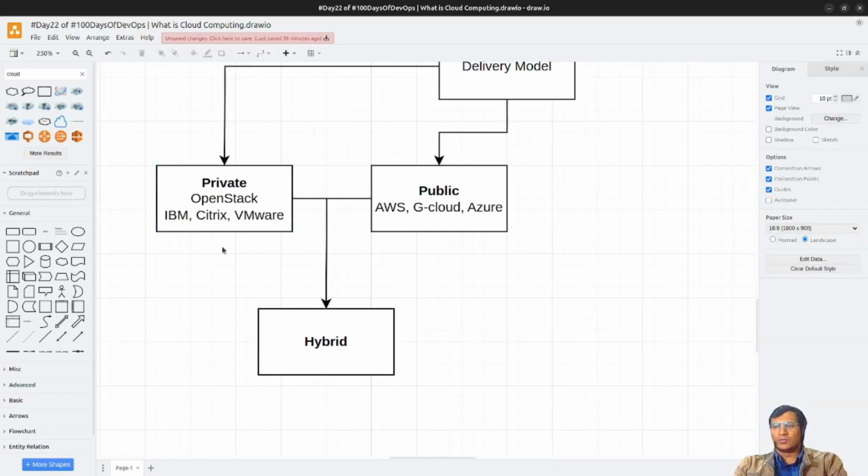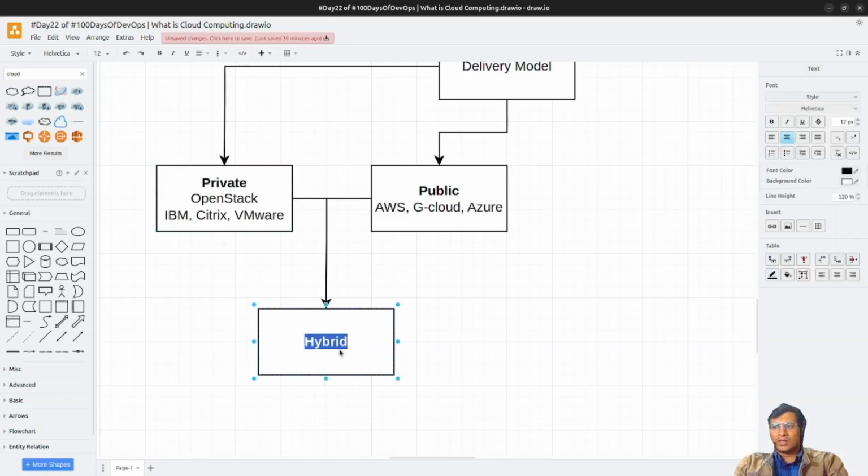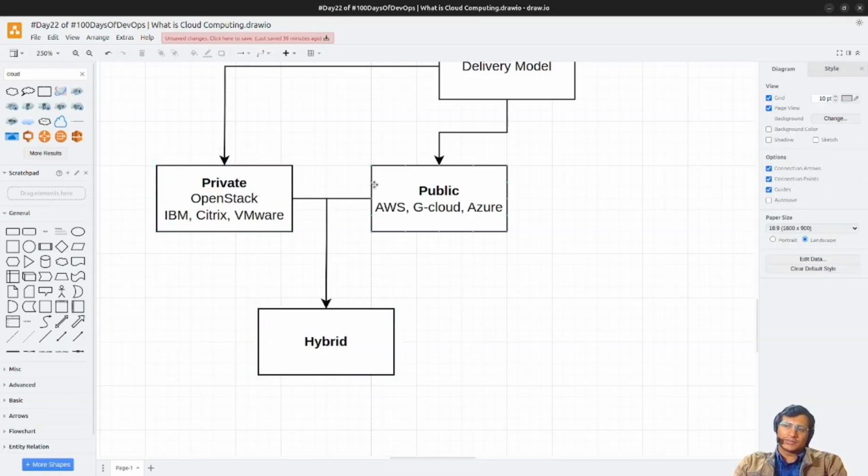So multiple cloud providers are available in private cloud. Hybrid cloud is where you mix both. In local you have created an OpenStack server, an OpenStack network for storage, database, and other things for critical, very sensitive data. And for public data, like website hosting and other things, you use the public cloud.